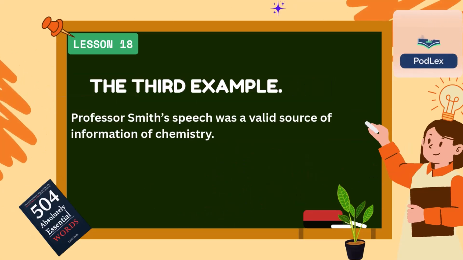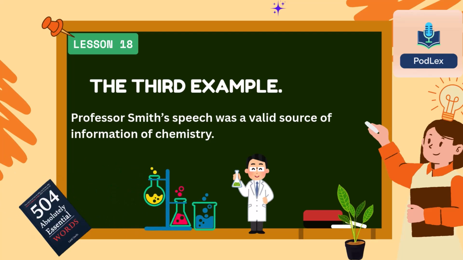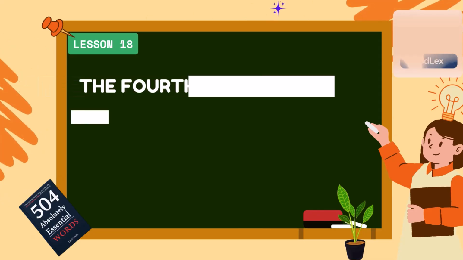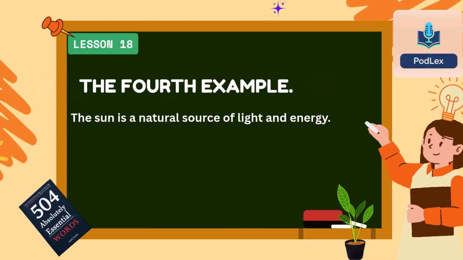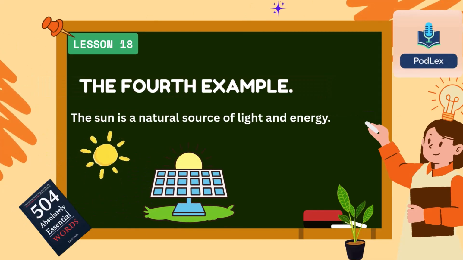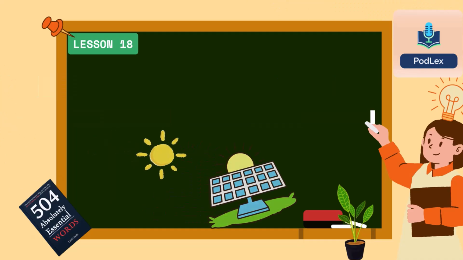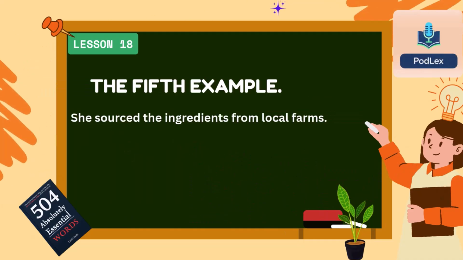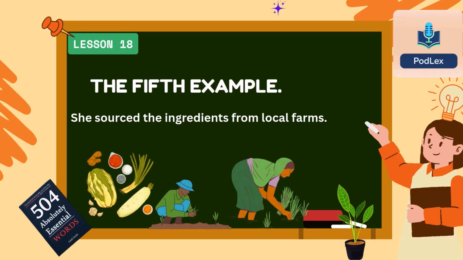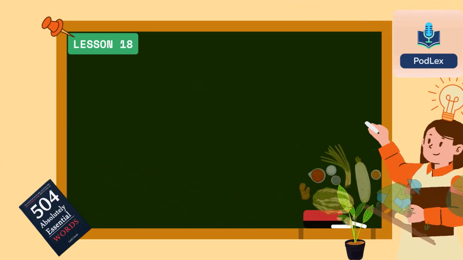The third example. Professor Smith's speech was a valid source of information on chemistry. The fourth example. The sun is a natural source of light and energy. The fifth example. She sourced the ingredients from local farms.